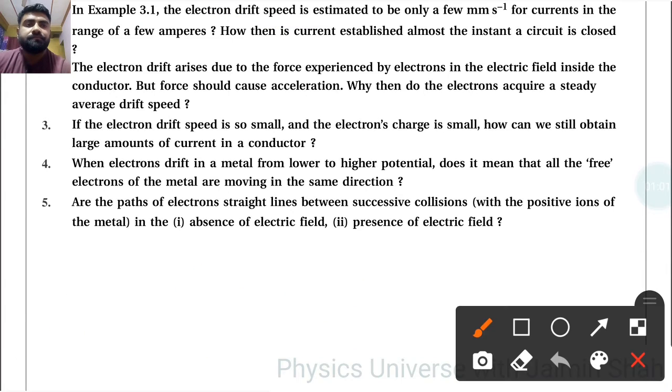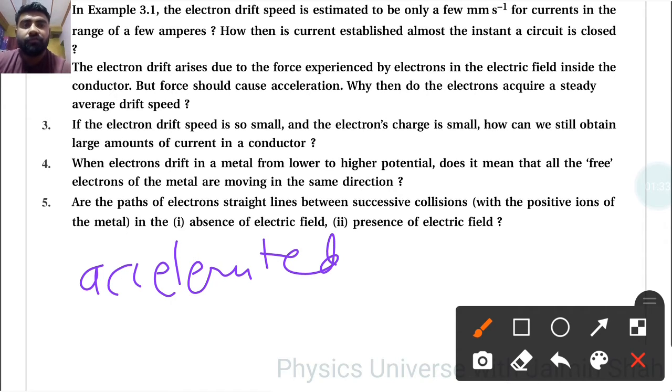Then second, the electron drift arises due to the force experienced by electrons in the electric field inside the conductor, but force should cause acceleration. Why then do the electrons acquire a steady average drift speed? So see here, because electrons will collide with the walls and other electrons also. So again they will accelerate, again they will collide, again they will accelerate. So this situation is continuously going on.